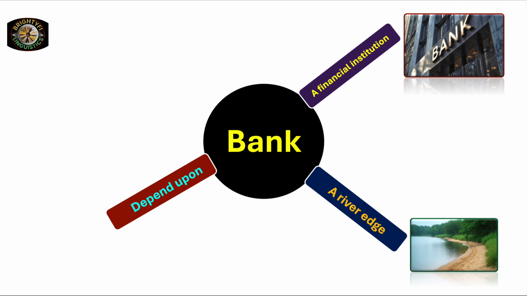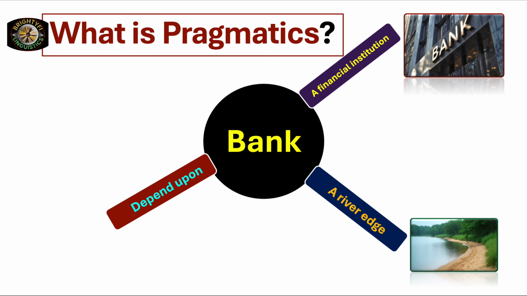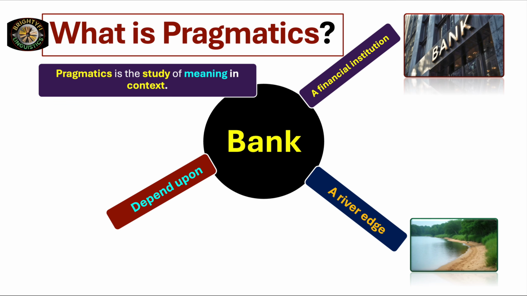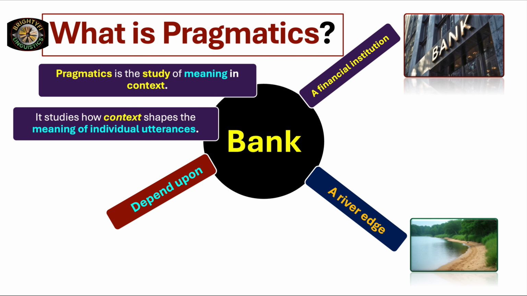Interpreting the same word in the context, in the situation, in the background is what is known as pragmatics. So we can define pragmatics as the study of meaning in context. It studies how context shapes the meaning of individual utterances.